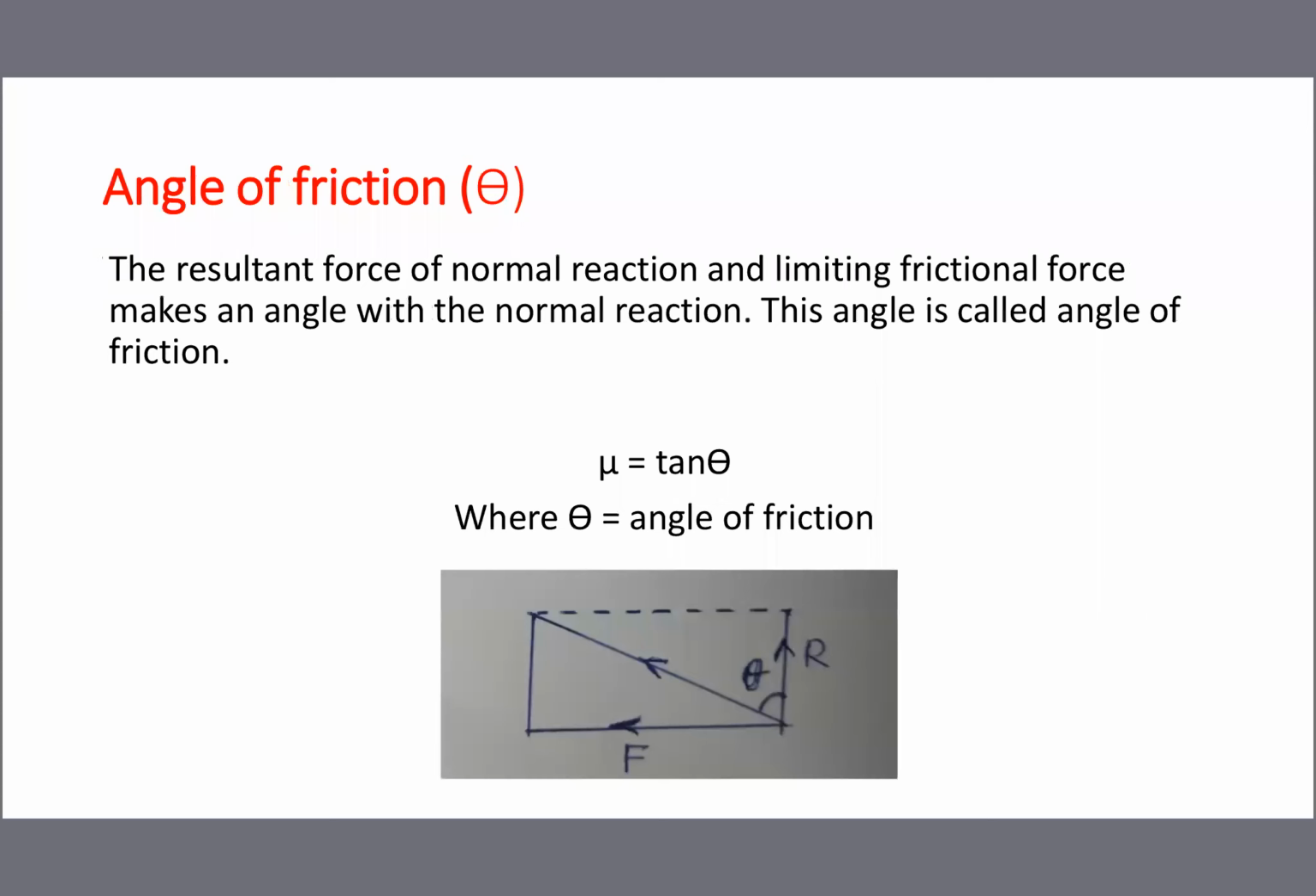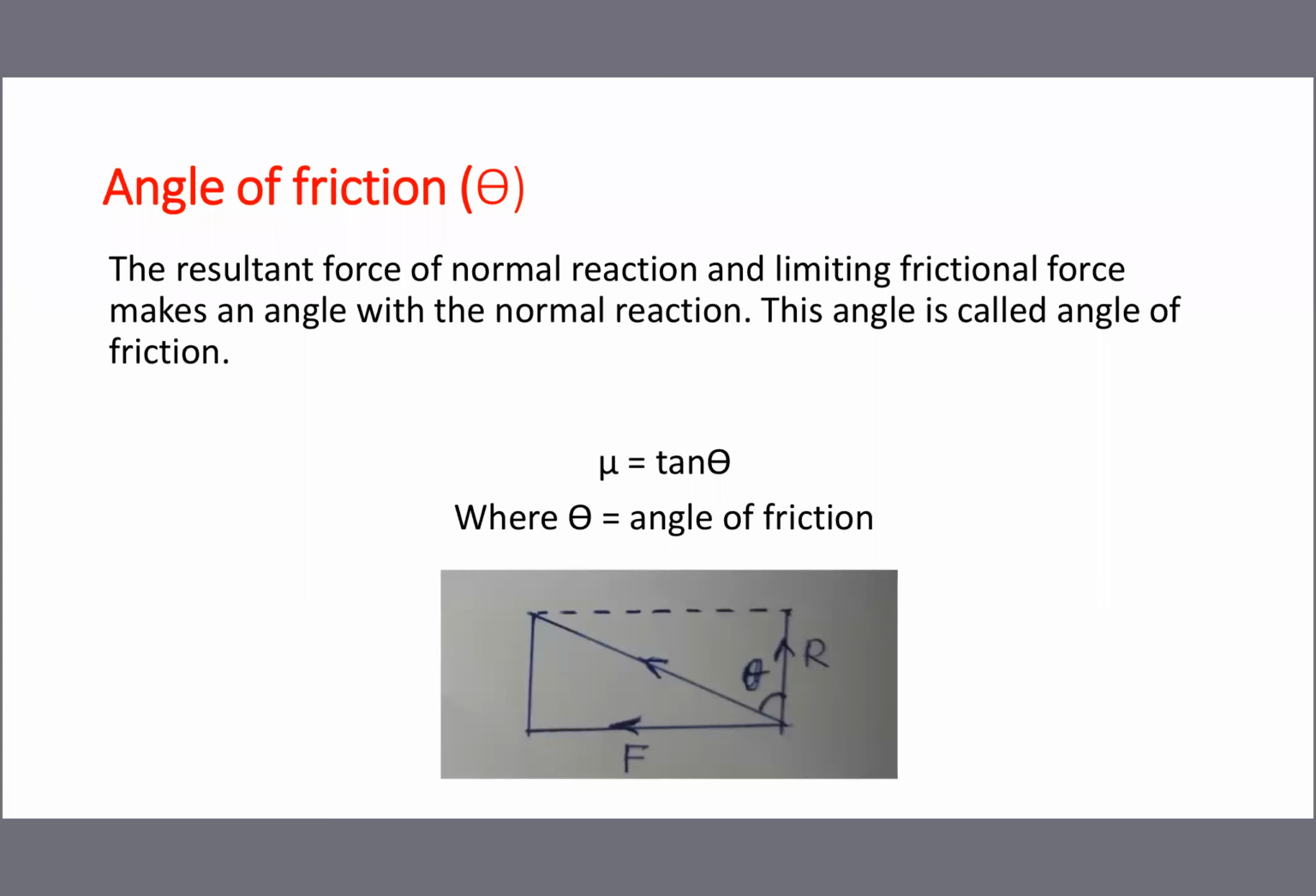Then what is angle of friction? The word is a little tougher. You see the sketch and the words together. The resultant force of normal reaction and the limiting frictional force makes an angle with normal reaction. This angle is called angle of friction. You see the arrow F. We know F means limiting friction, and R is normal reaction.